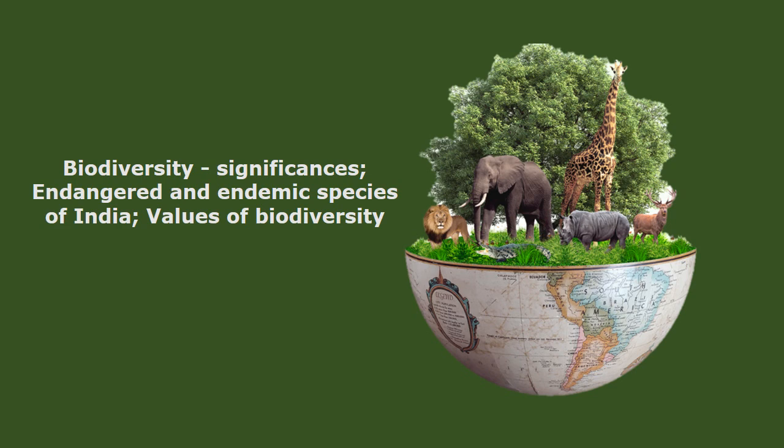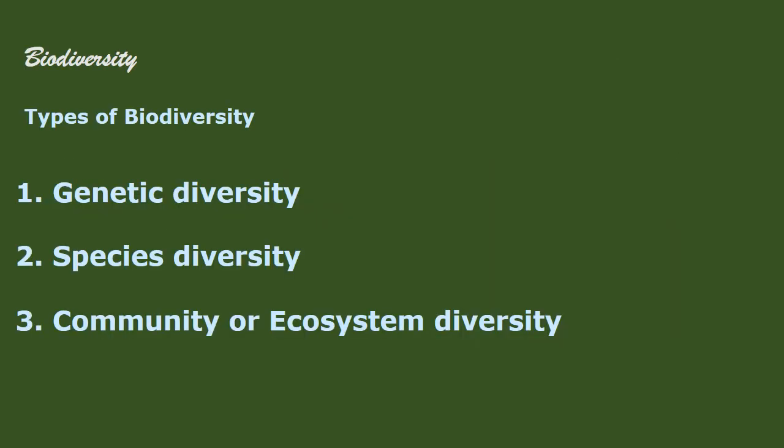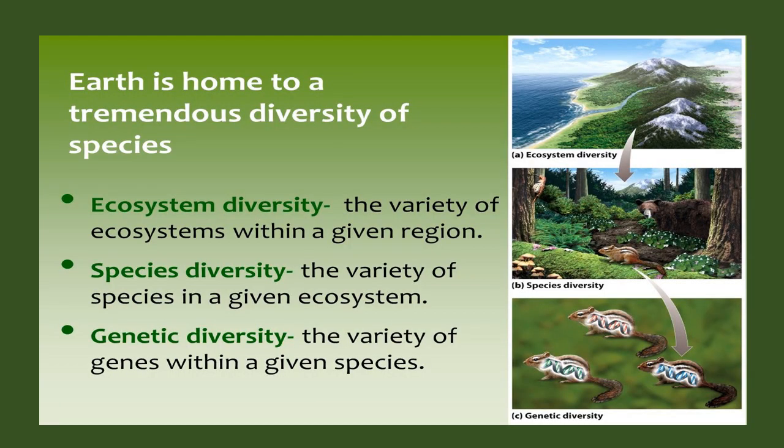Biodiversity, significances, endangered and endemic species of India are the values of biodiversity. Types of biodiversity: genetic diversity, species diversity and community or ecosystem diversity. Earth is home to a tremendous diversity of species. Ecosystem diversity, the variety of ecosystems within a given region. Species diversity, the variety of species in a given ecosystem. Genetic diversity, the variety of genes within a given species.